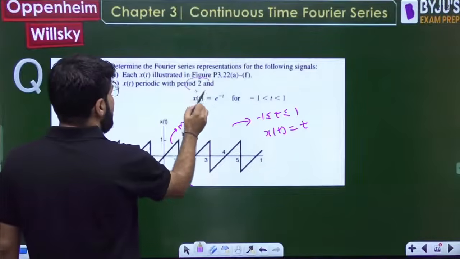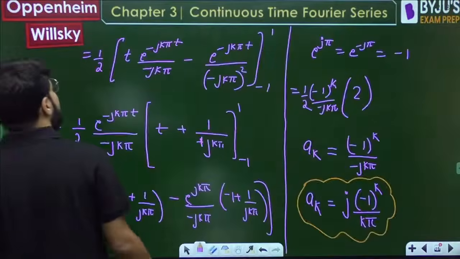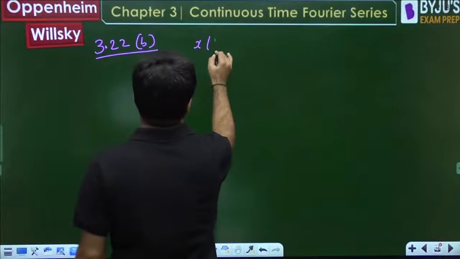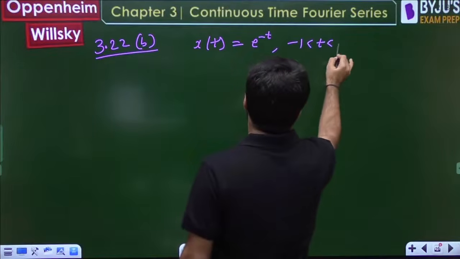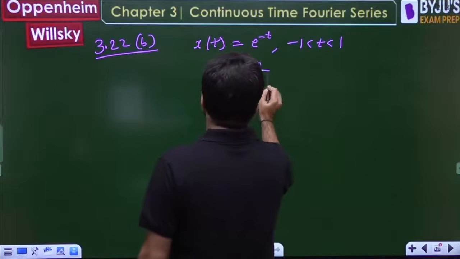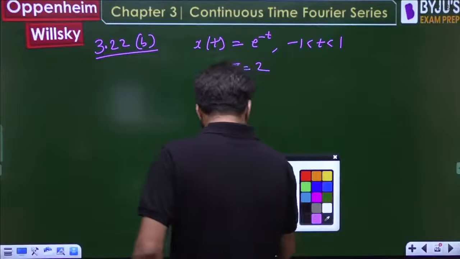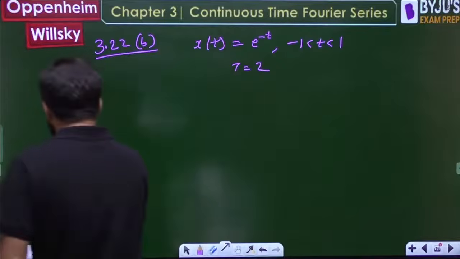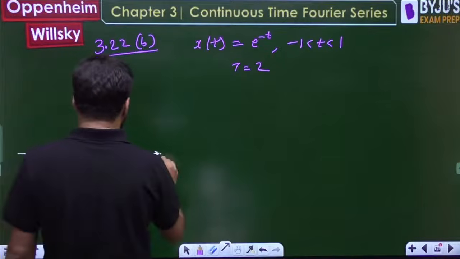What is that definition? x(t) is periodic with period 2, and x(t) is e power minus t for minus 1 less than t less than 1. That is directly given. If you want, you can sketch it out separately, but it's not really required actually.